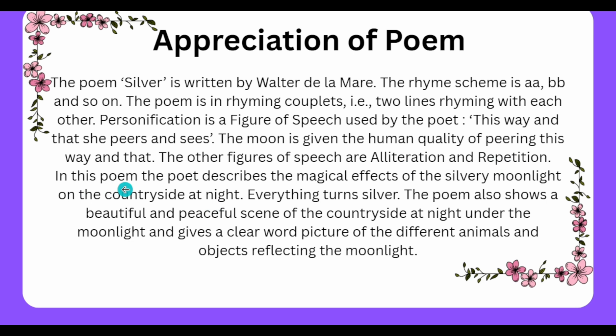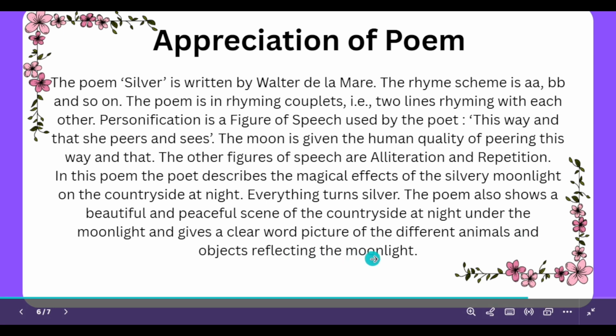In this poem, the poet describes the magical effects of the silvery moonlight on the countryside at night. Everything turns silver. The poem also shows a beautiful and peaceful scene of the countryside at night under the moonlight and gives a clear word picture of the different animals and objects reflecting the moonlight.